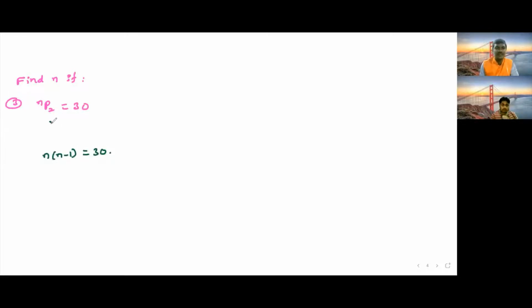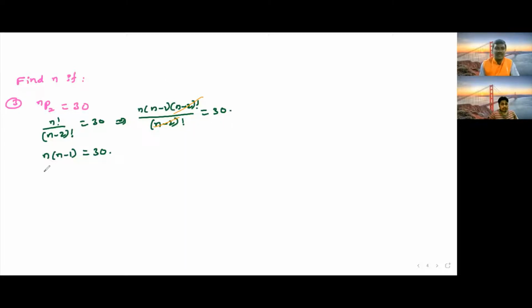This implies n into (n minus 1) into (n minus 2) factorial divided by (n minus 2) factorial equals 30. Cancelling, we get n into (n minus 1) equal to 30.